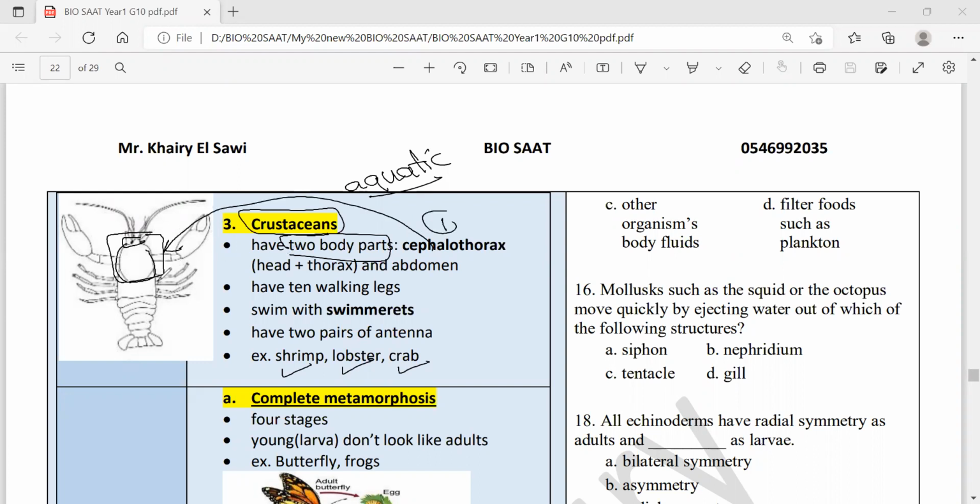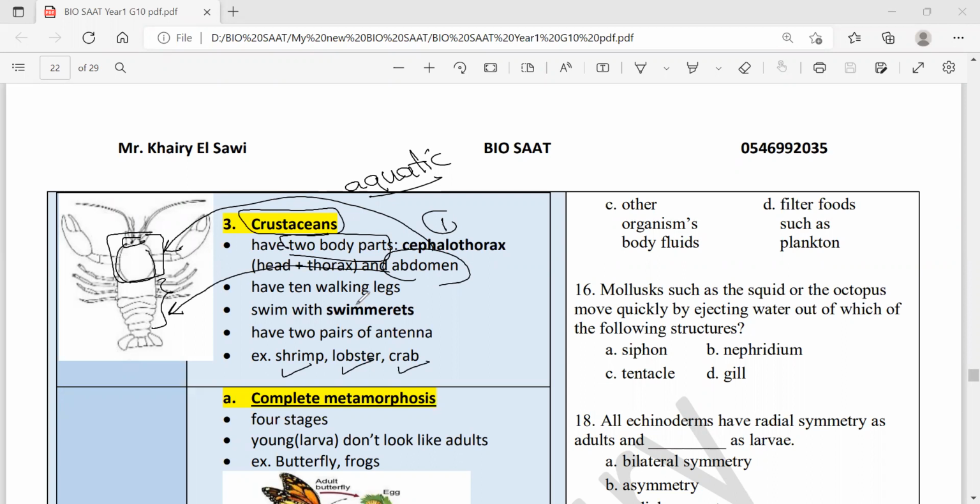And the second, from here, this is the part we eat, the second, which is the abdomen. Yeah, the part of the shrimp you eat is the abdomen. The part you cut, you remove, is actually the cephalothorax, a head and thorax fused. The whole body part are 2 in the crustaceans, like arachnids, spiders, and scorpions.